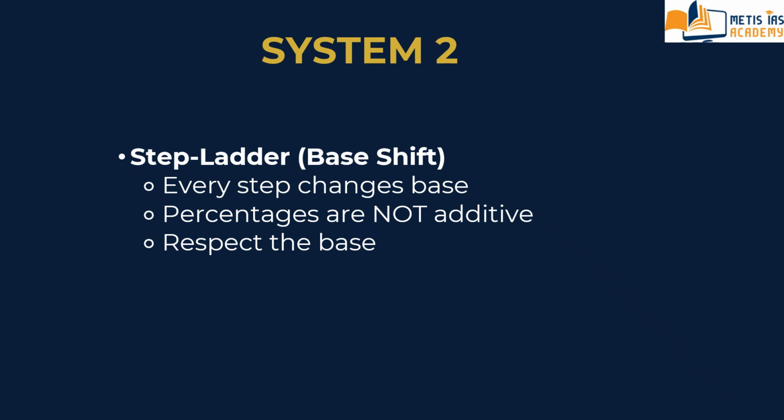What is the final question? We have to read the final statement: by how much percent is R's salary more than P's salary? This is the question. The answer is 56.25%. We have to respect the base. In the UPSC world, 20 plus 20 is never 40.